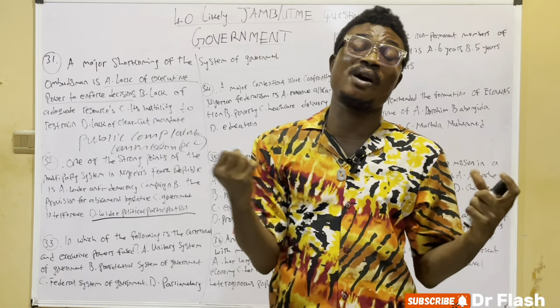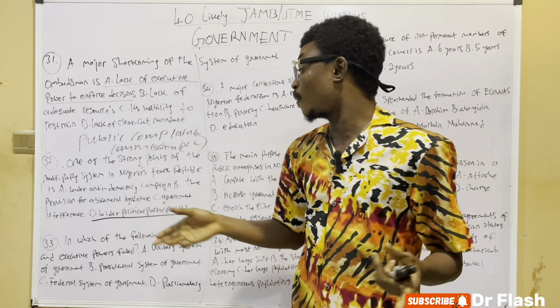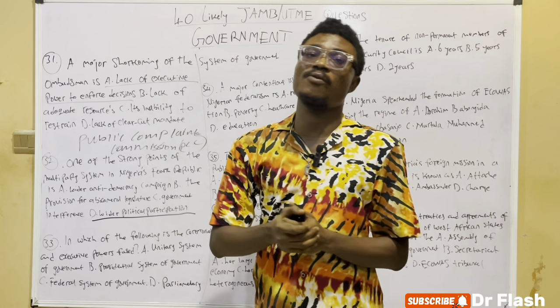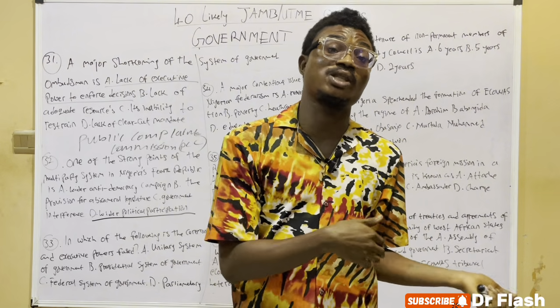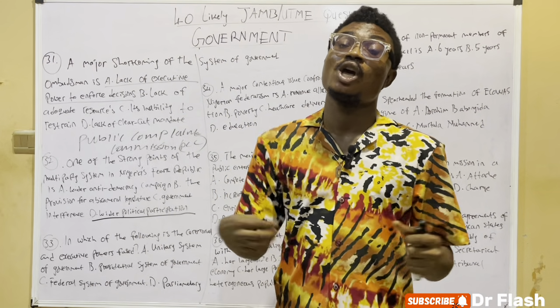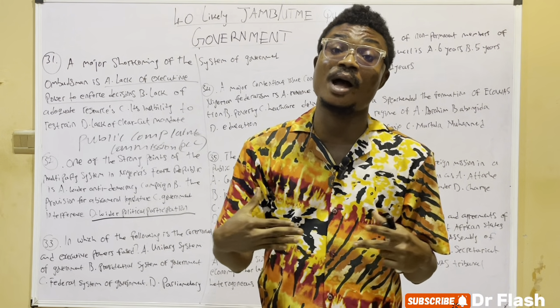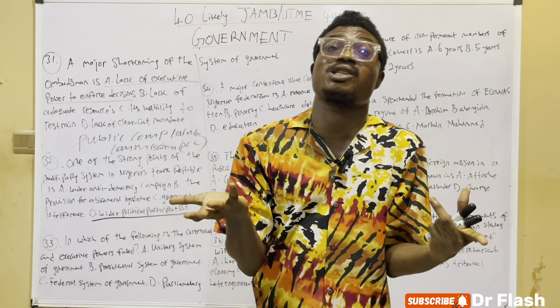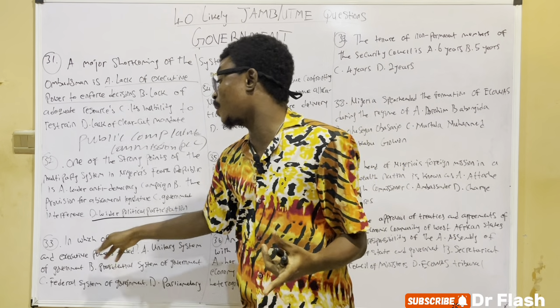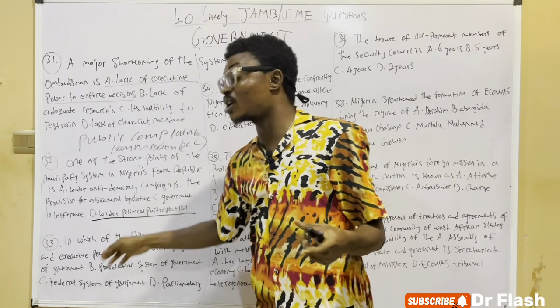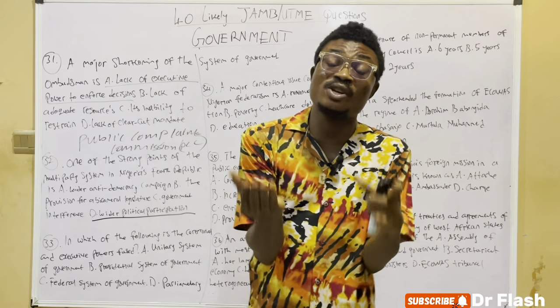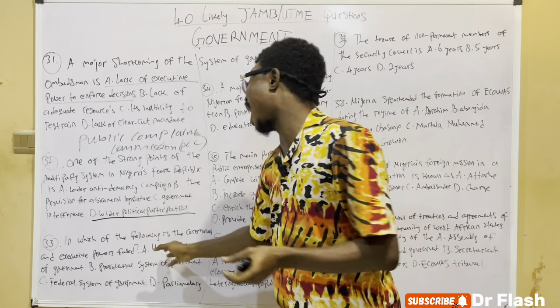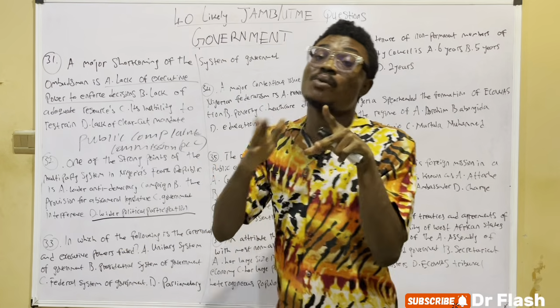In which of these is the ceremonial and executive power fused? The ceremonial power is the head of state, the executive power is the head of government. We could see that it is the presidential system, because in the parliamentary system, the ceremonial and the executive powers are separated.